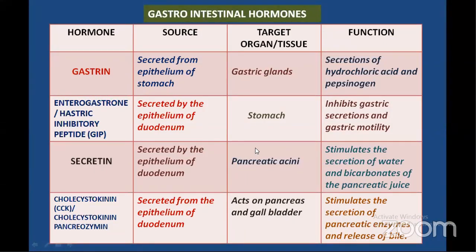The target cells of secretin are the pancreatic acini. Cholecystokinin is secreted from the epithelium of the duodenum, which stimulates the secretion of pancreatic enzymes and the release of bile. The target organs of cholecystokinin are the pancreas as well as the gallbladder.